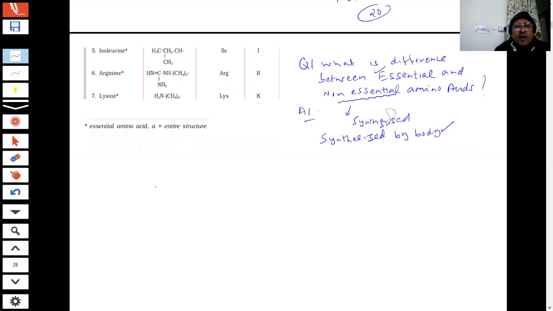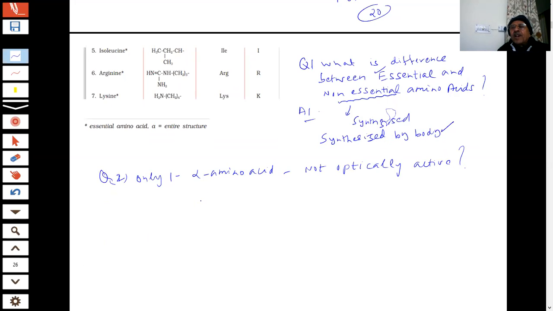So we have seen the L series and how to draw the structure. Only one natural alpha amino acid is not optically active. Name that, because the question can be put like this. Question 2: which alpha amino acid is optically inactive? What is your answer? There is no chiral carbon, no carbon with 4 different groups. Glycine is the correct answer.